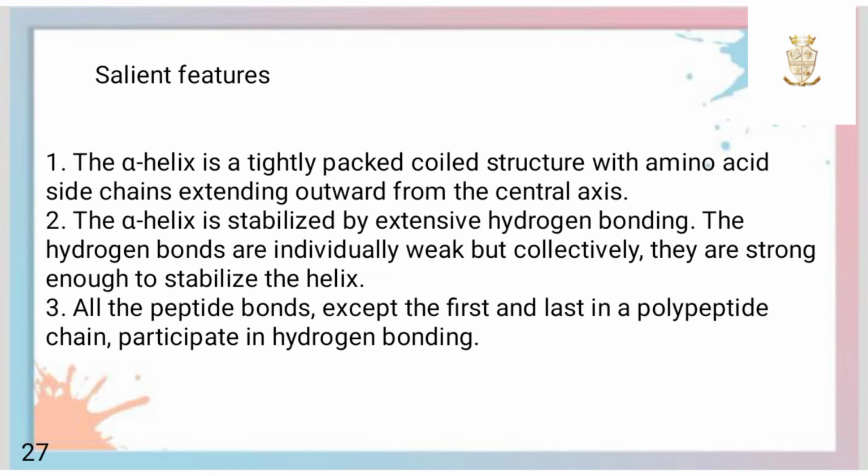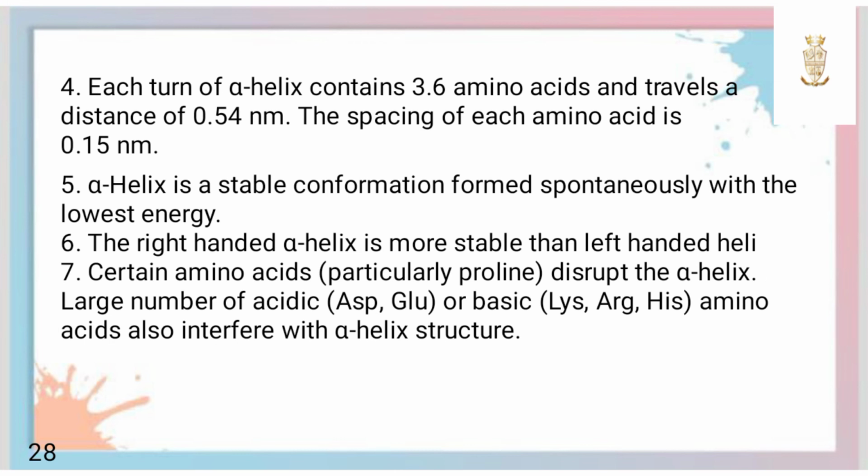The alpha helix is a tightly packed coiled structure with amino acid side chains extending outward from the central axis. These are stabilized by extensive hydrogen bonding. The hydrogen bonds are individually weak, but collectively they are strong enough to stabilize the helix. All the peptide bonds except the first and last in the polypeptide chain participate in the hydrogen bonding. Each turn of alpha helix contains 3.6 amino acids and travels a distance of 0.54 nanometer. The spacing of each amino acid is 0.15 nanometer.